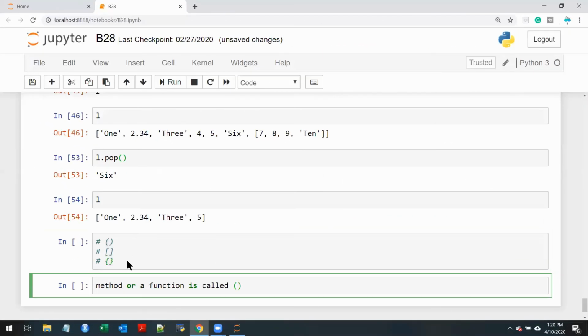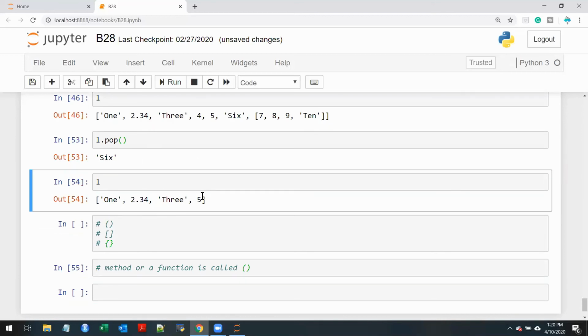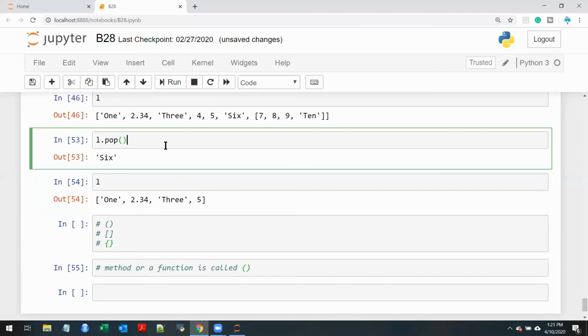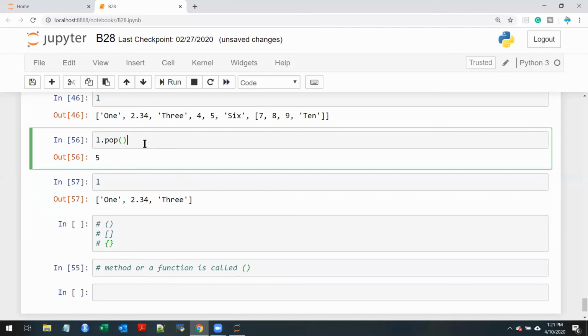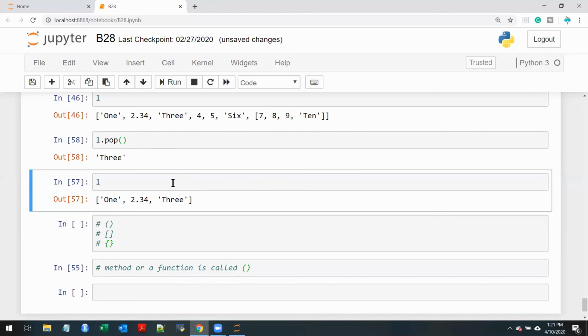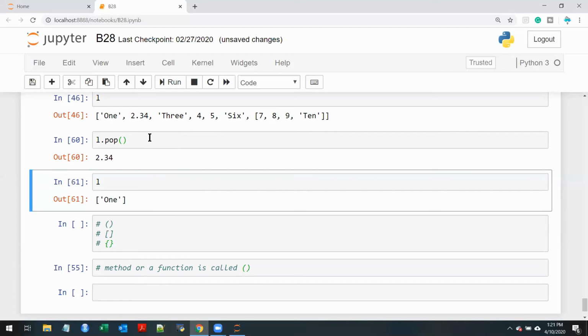Okay, so that is about pop, and it is not over. Let me go back where I was. Yes, I was here. So now I've removed how many elements? I've removed two elements. I still have 4 elements. Now let me just keep on popping. Observe, I have 5. Now the list is updated. It is just having 1, 2.34 and 3. Now I'll pop again. It is string 3. Now I'll pop again. It is 2.34. Observe, it is just having string 1. I'll pop again. Now the list will be empty.